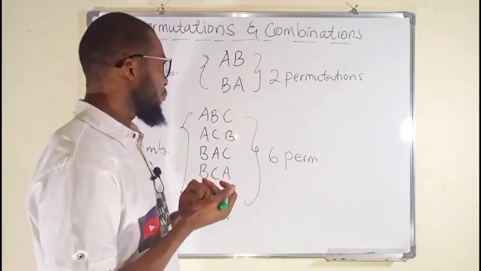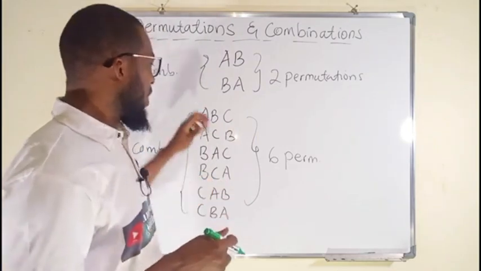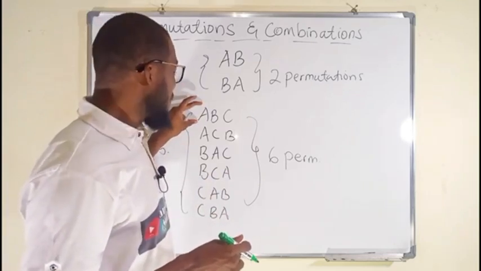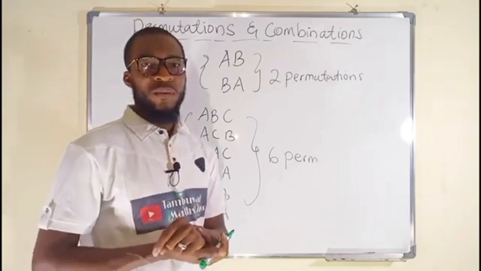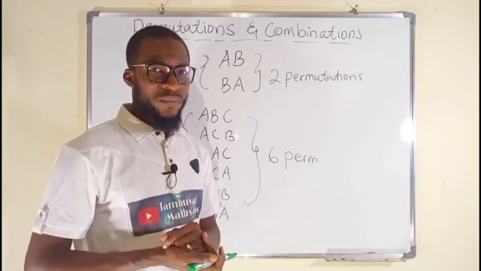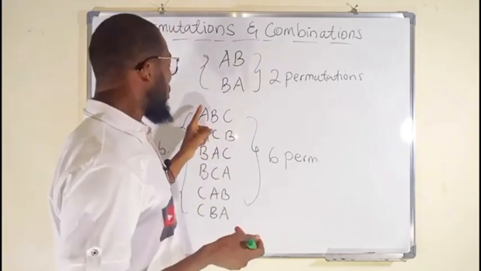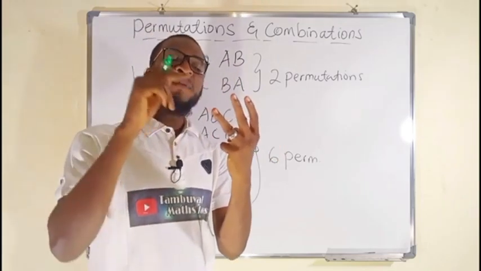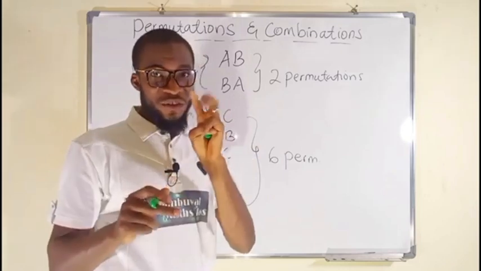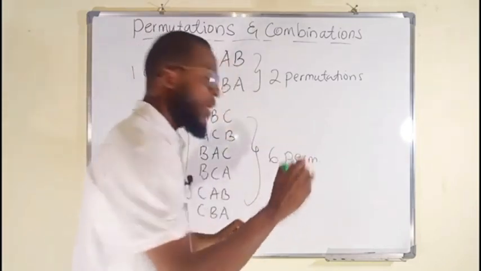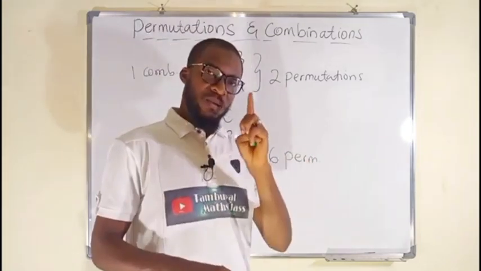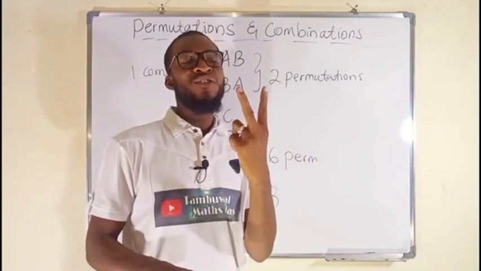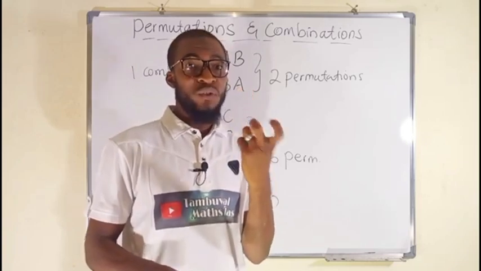Observe something here. Let me start with this one. We have 3 items, but we have arranged them in 6 different ways. To choose which letter comes first, you have 3 options. The first letter could either be A, B, or C. But having chosen the first option, you have 2 letters left, and you have to choose among the 2 letters to decide which one comes second.